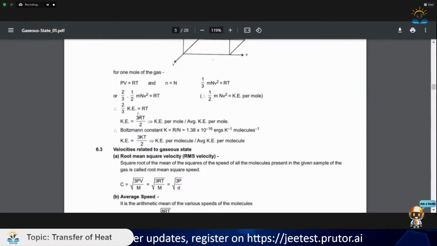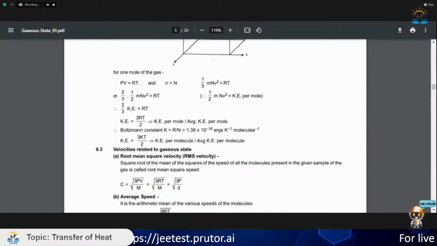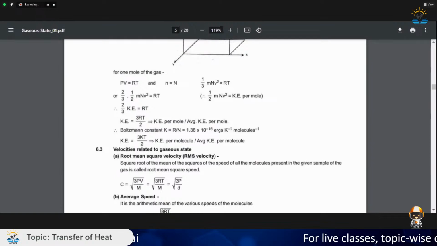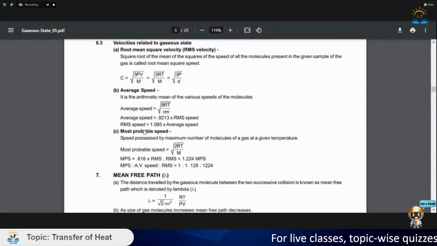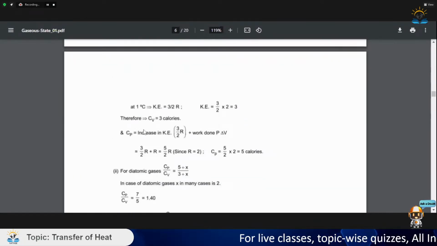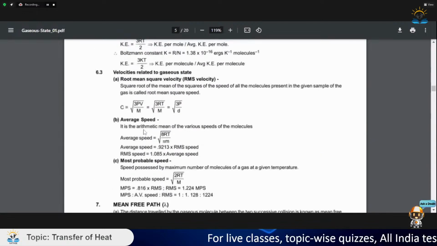After a certain time, we will know that kinetic energy is x by 2 RT, where x is the degree of freedom of the gas. Here we are assuming the degree of freedom of the gas is 3.